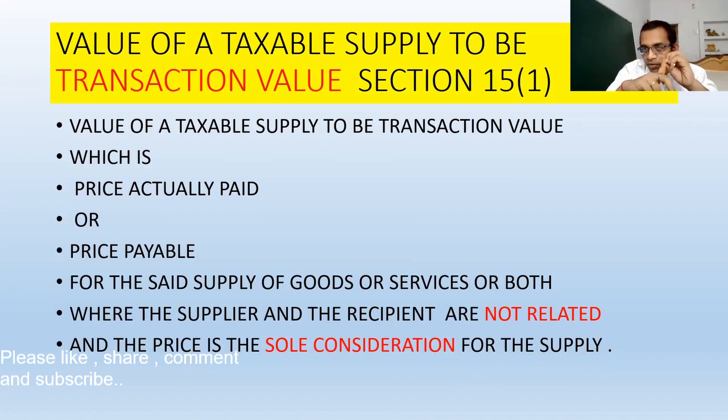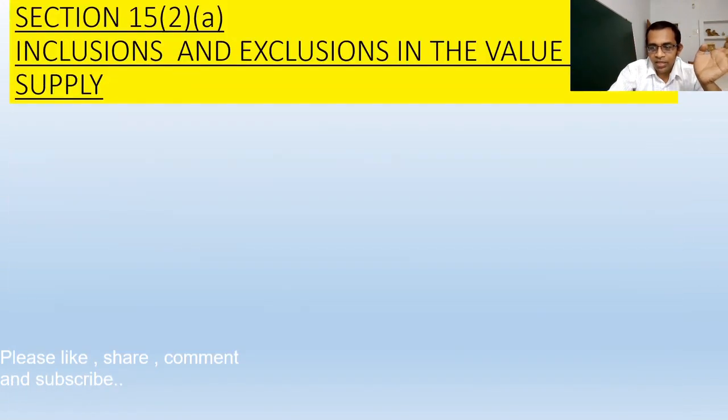Exclusive of GST or inclusive of GST. It means there may be a case where no GST is included in the value of taxable supply, and in the second case there may be cases where GST is already included in the value. Whatever the case, we will be able to understand from the example or the information given. Okay, so let me proceed further.